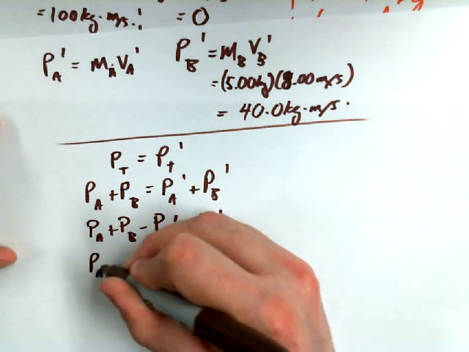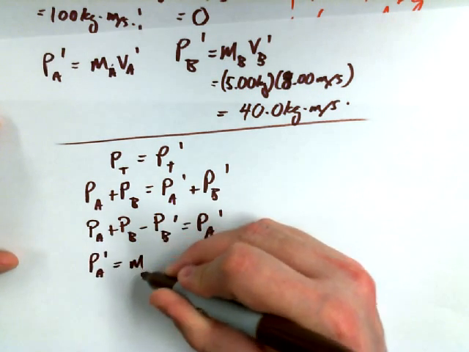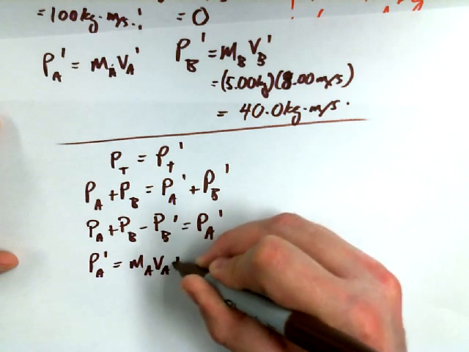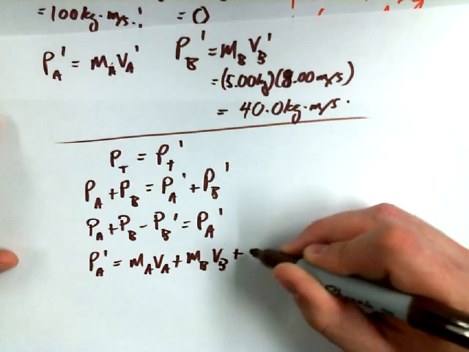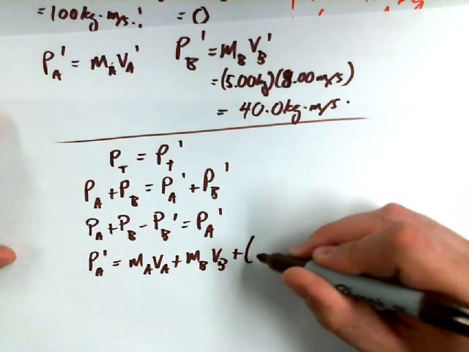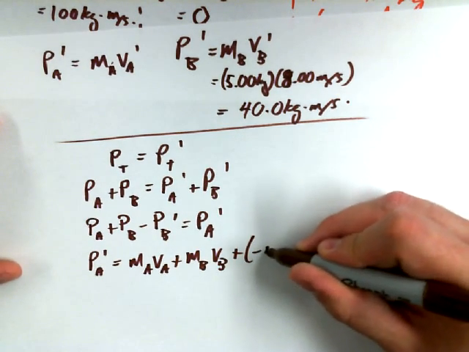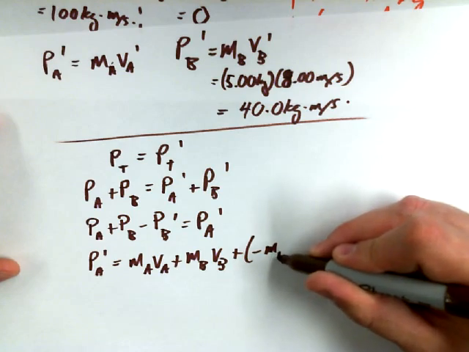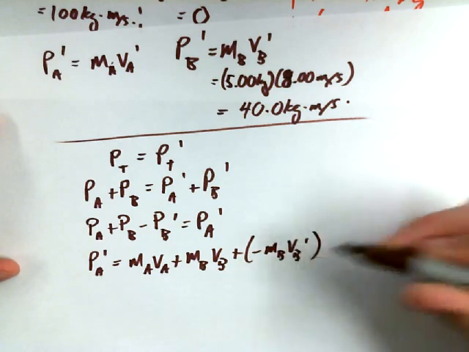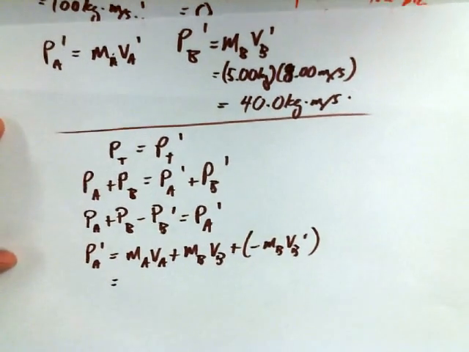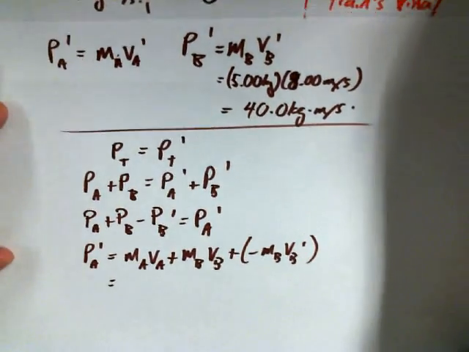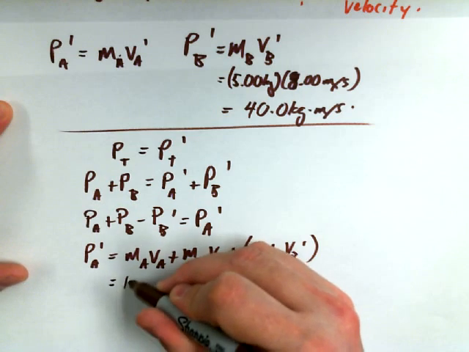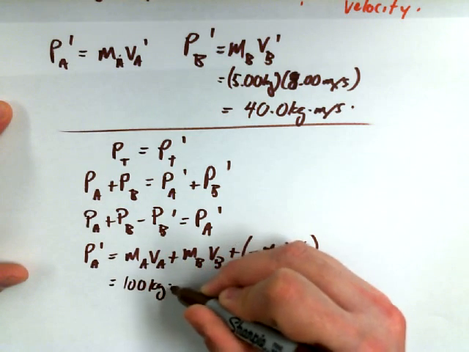And so we could write PA primed is equal to MA VA plus MB VB plus negative, I suppose, MB VB primed. And we've already done some of these calculations, so I'm not going to sub in the numbers again. We said before that PA was equal to 100 kilogram meters per second.